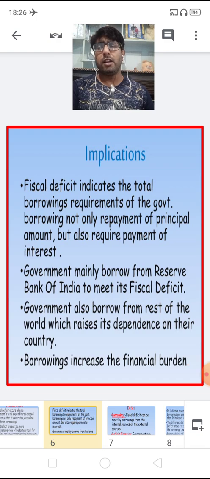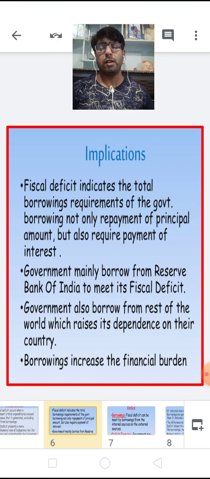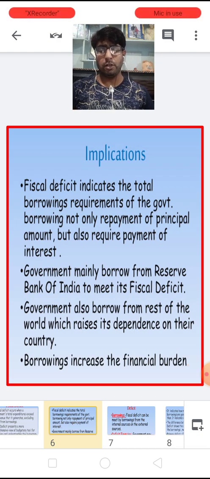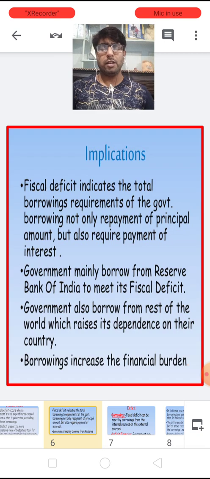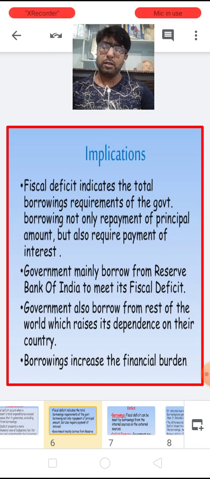It definitely affects GDP growth because the major portion of our income, generated from the various sources, is spent on paying the past debt, or paying the interest on the debt. So it increases the national debt of the economy.